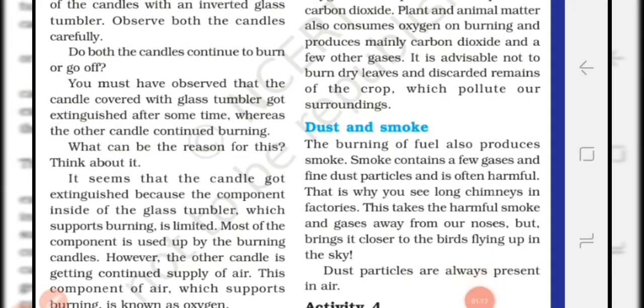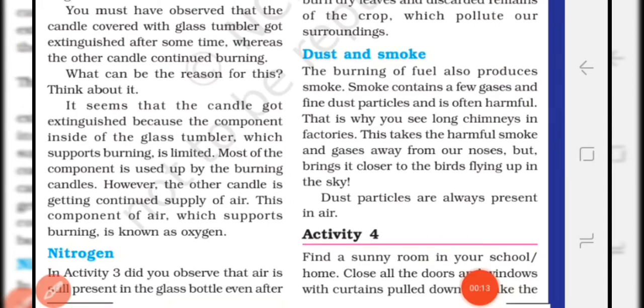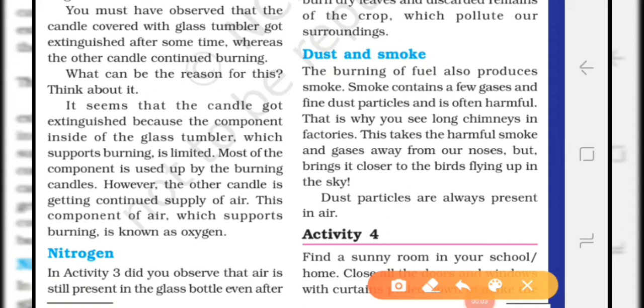Students, when fuel burns, smoke is produced, and this smoke consists of a few gases and fine dust particles. These are harmful for living organisms. That's why there is a long chimney in factories. What is the use of a chimney? This long chimney takes the harmful smoke and gases away from human beings, but this smoke is harmful to the birds that fly high in the atmosphere.